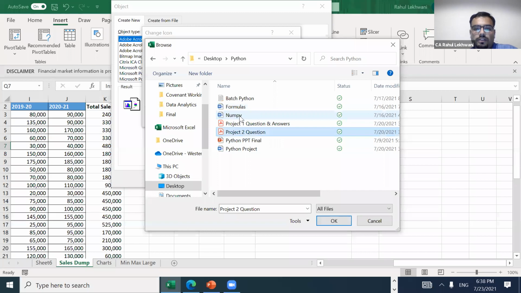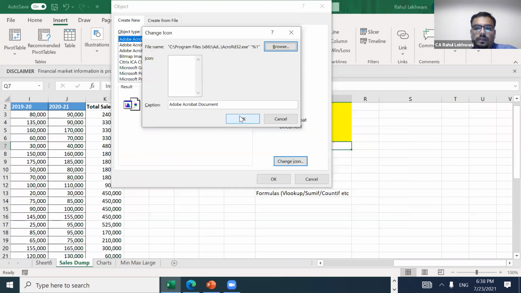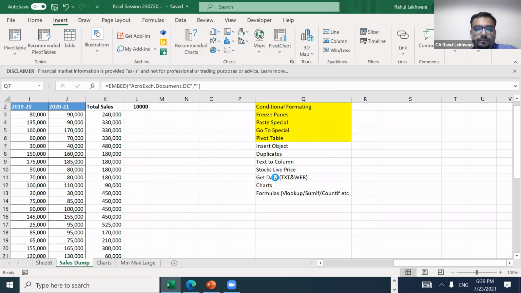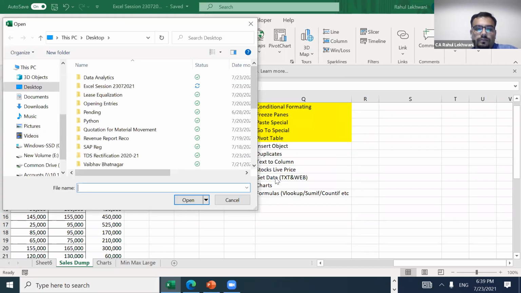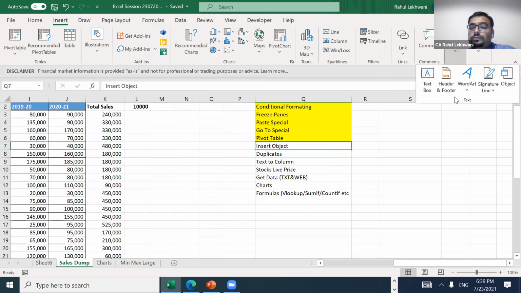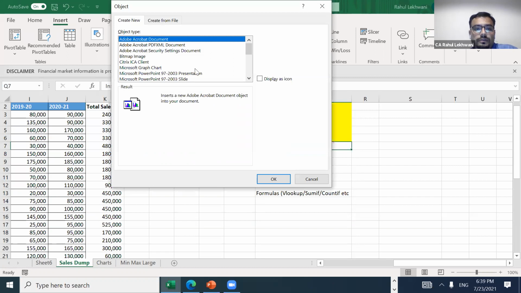Suppose this Project 2 is there. This file has been selected. Now I need to change the name to Python project, and then press OK. Something wrong. Object.